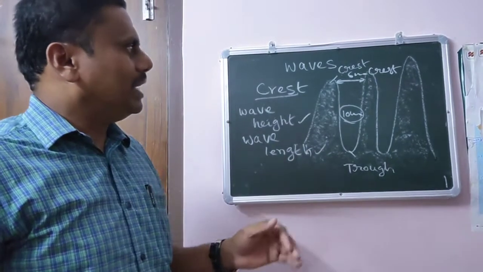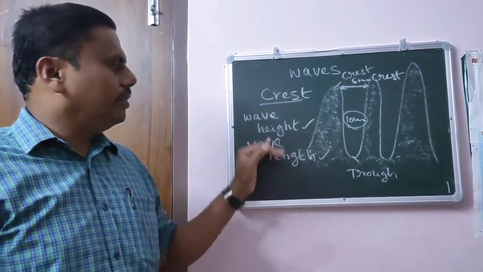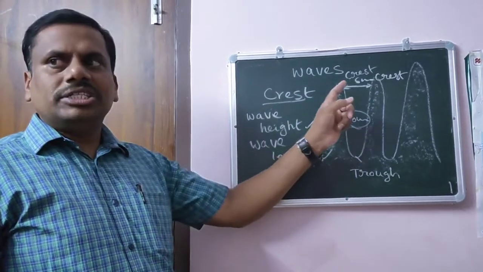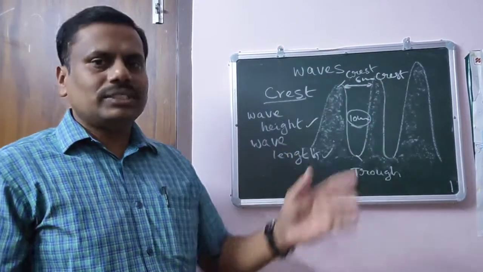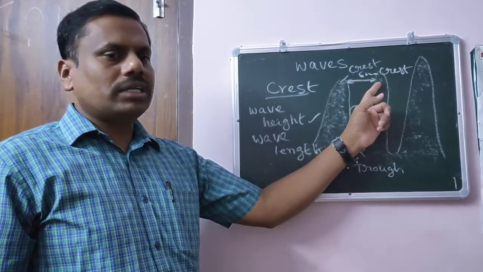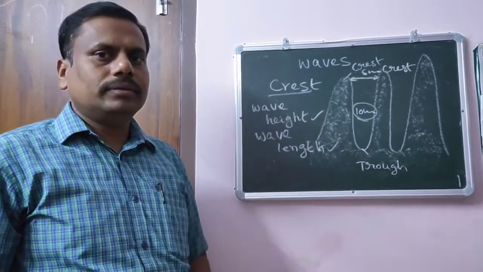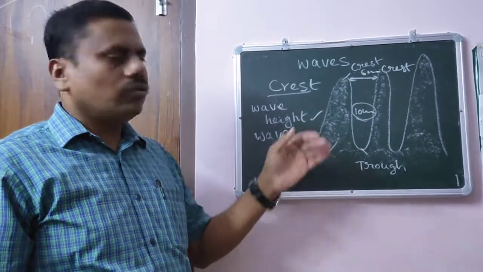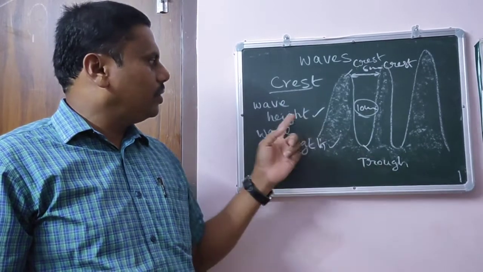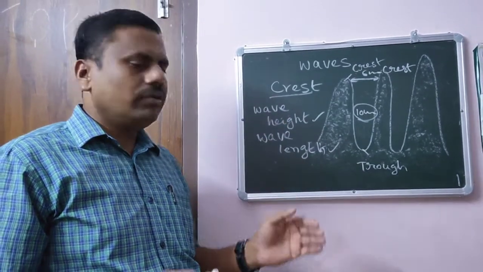Understood? So what is wavelength? Wave height you have seen. The wavelength means the distance between two successive crests. This is wavelength. Okay, understood? So far what have we learned? What is crest? What is trough? What is wave height? What is wavelength?